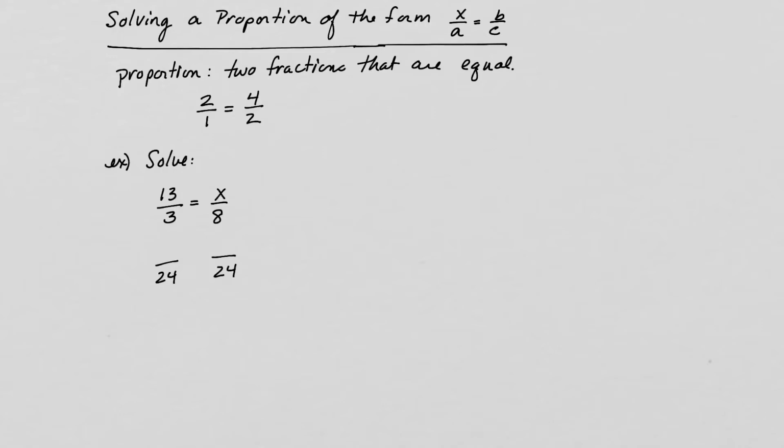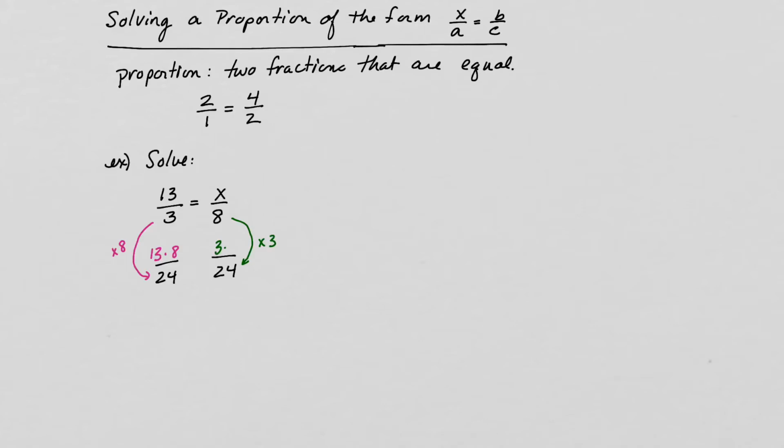So if we think about these two bottoms here being 24, and if you think about what had to happen to get from 3 to 24, I had to multiply by 8, right? So to go from here to here, I multiplied by 8, which means I need to multiply the top number, the 13, also by 8. So on the top here, I'd have 13 times 8. And then to go from 8 to 24, I multiplied by 3, so I have to do the same thing on the top.